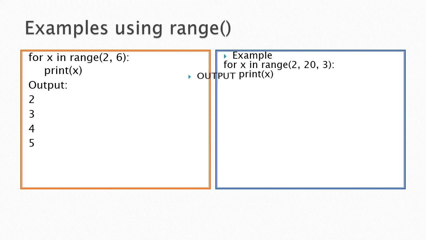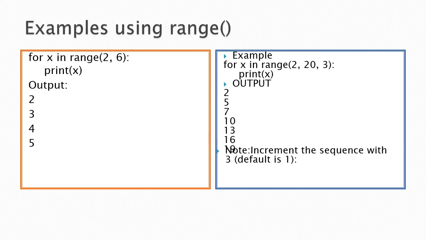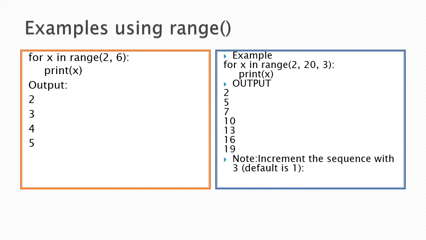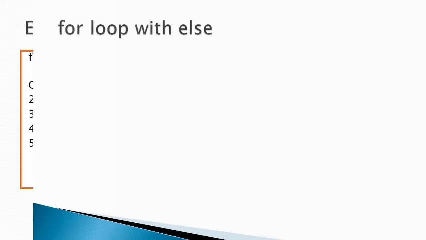First 2, next 5, and 8, likewise the step value 3 will be added up to 19. So this is the answer. The end value is always minus 1. If you don't give the 3, then 2 to 19 will be printed continuously.